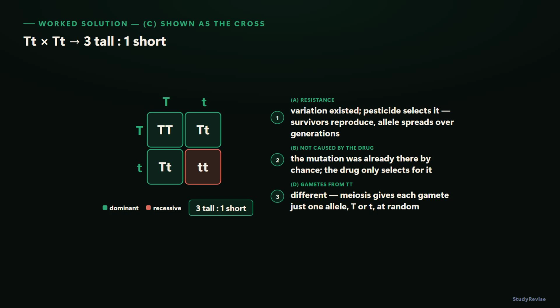And part D. Different from each other. Meiosis means each gamete receives only one allele from the pair, either T or t, chosen at random, never both together.